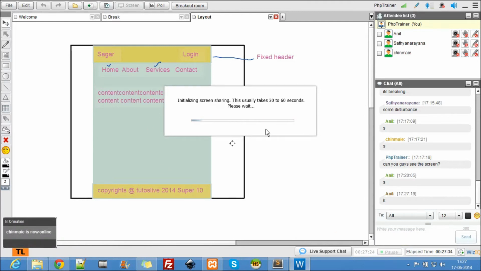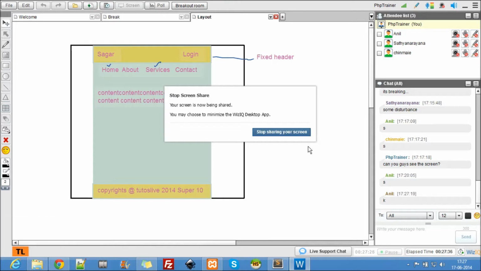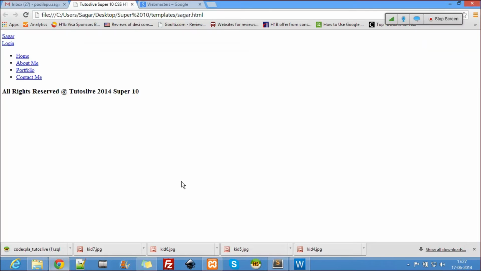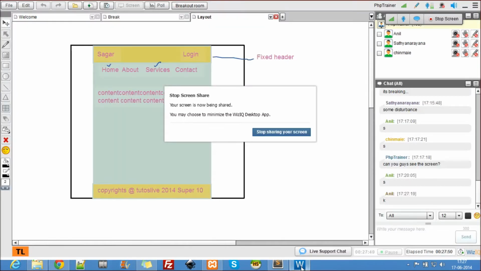This is how the template looks as of now. We have to change a lot to make it look like the classroom template which I have shown here.